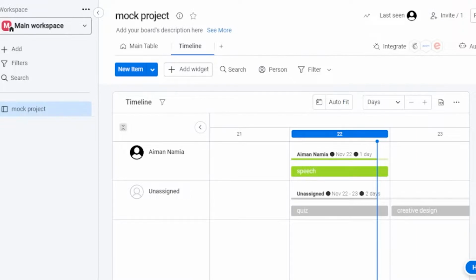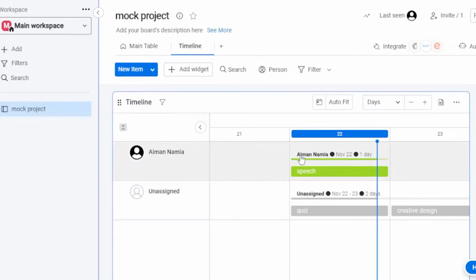If you are adding two or more projects, let's say on your main workspace you have two projects from a similar department, you cannot integrate anything between them because monday.com doesn't allow it. If you have added one thing in one project, you cannot add that to-do in another project. You cannot sync the two separately. So you have to keep that in mind when you are working with monday.com.